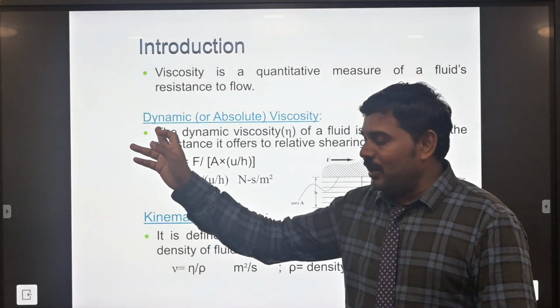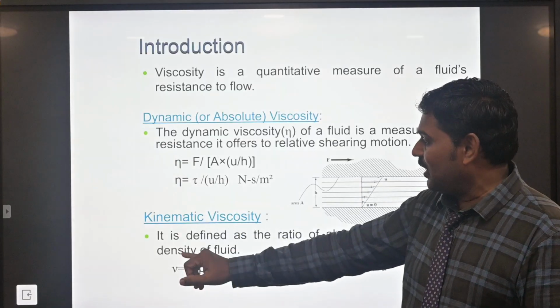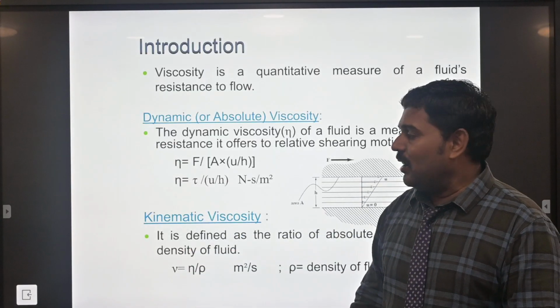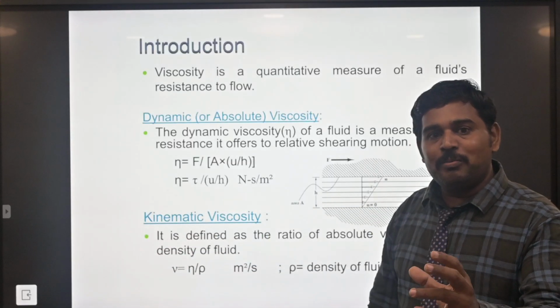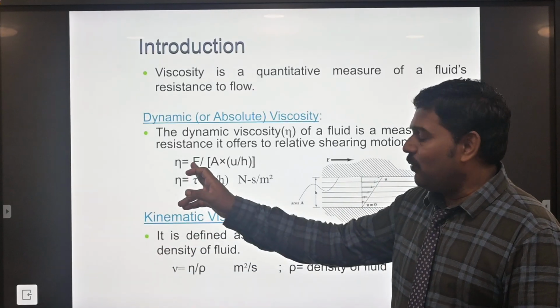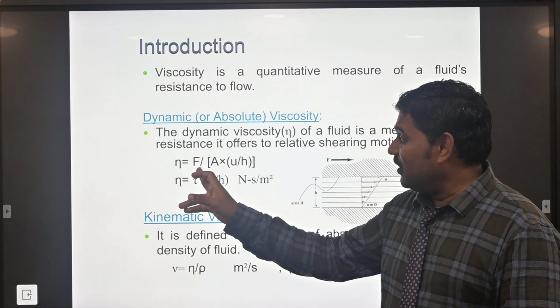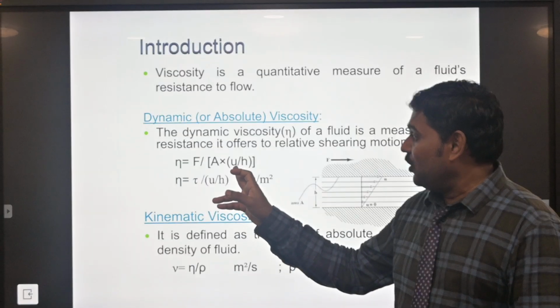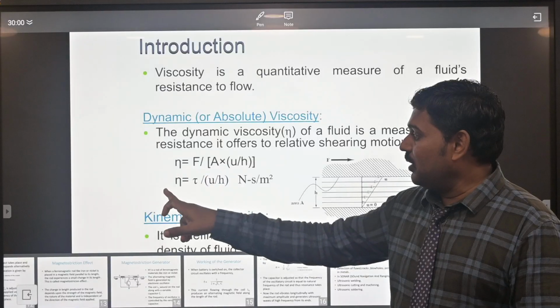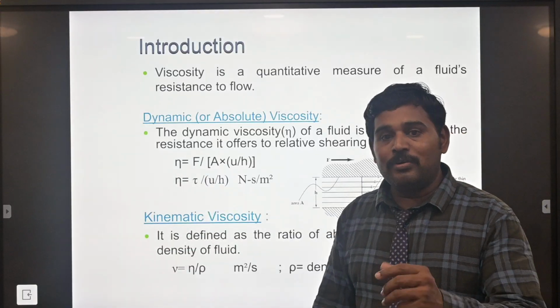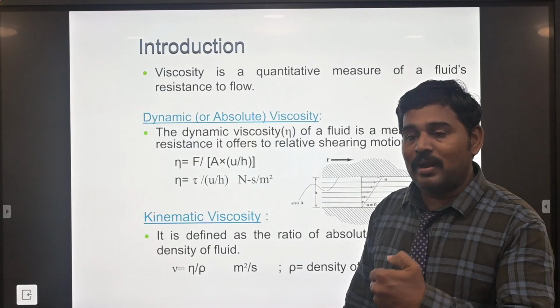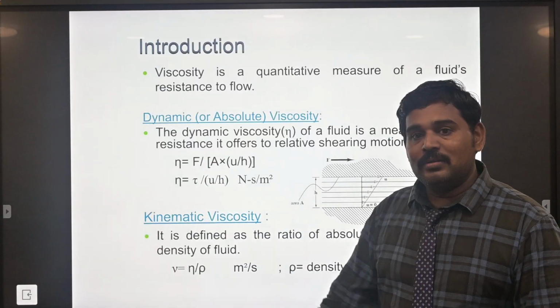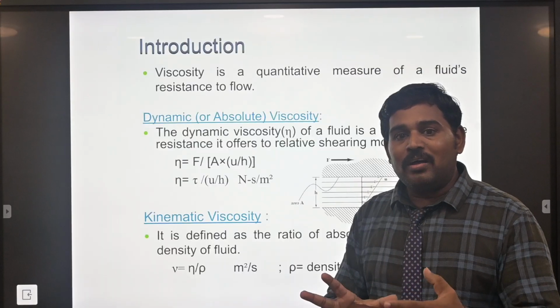One is dynamic viscosity. The second is kinematic viscosity. For dynamic viscosity we find eta, where eta is the coefficient of viscosity of the liquid, equal to force divided by area into v by h. So the force is directly proportional to the coefficient of viscosity, the force is directly proportional to the area, and the force is directly proportional to the velocity gradient.